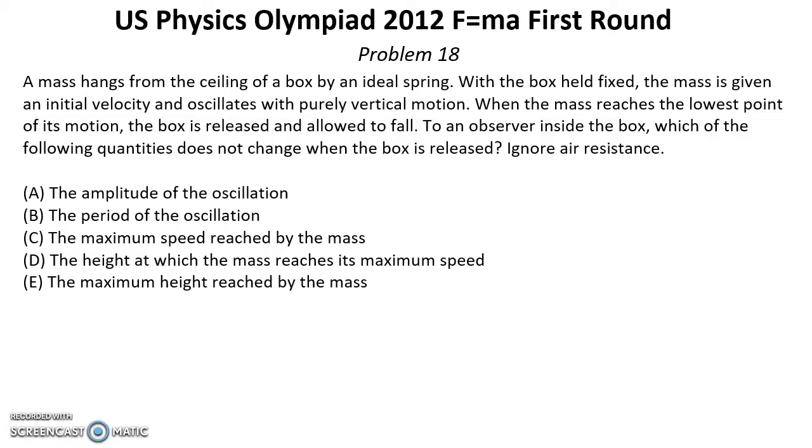D. The height at which the mass reached its maximum speed. No, that's not true, because maximum speed will be at the position of equilibrium, and the position of equilibrium will change. E. The maximum height reached by the mass. This position will change because amplitude will change. So the correct answer is B.